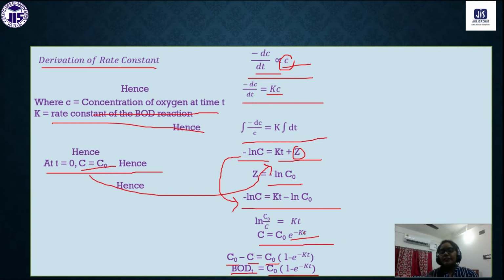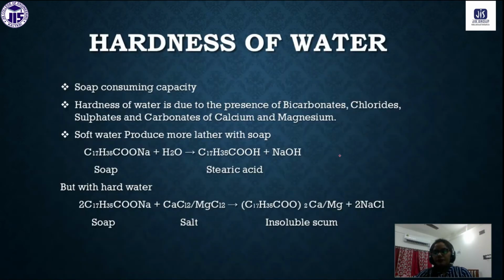This derivation is very important because you can have this type of question: prove that BOD at time t equals C0 into 1 minus e to the power minus Kt. Okay, very important. So that's why I am repeating the derivation once again. Understand? So you have to practice this derivation very well.